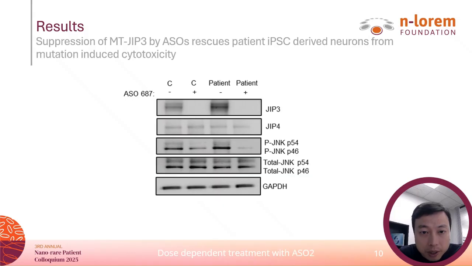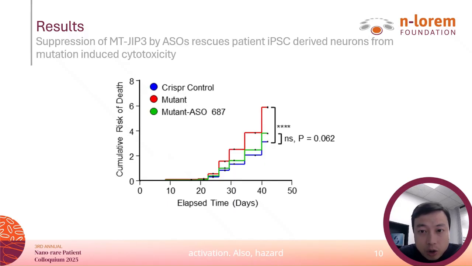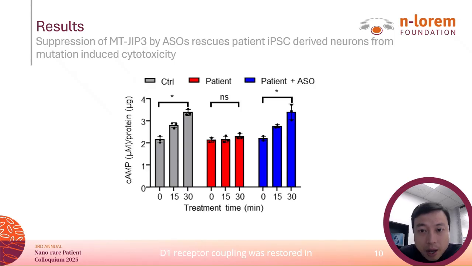Dose-dependent treatment with ASO2 decreased the JIP3 and attenuated ERK signaling activation. Also, hazard ratio analysis showed that mutation JIP3 increased the neuron risk, which was reduced by ASO2. Importantly, D1 receptor coupling was restored in response to the SKF stimulation.